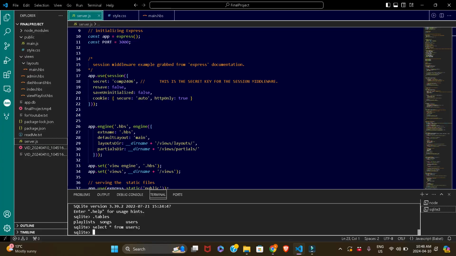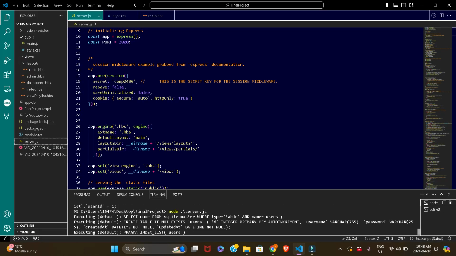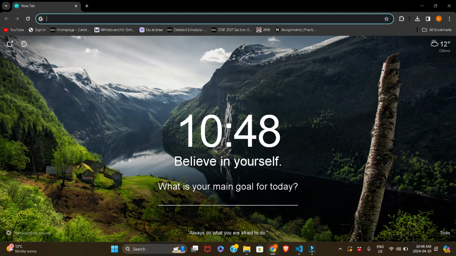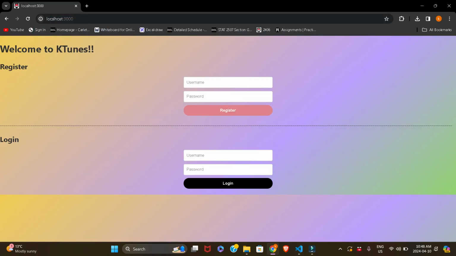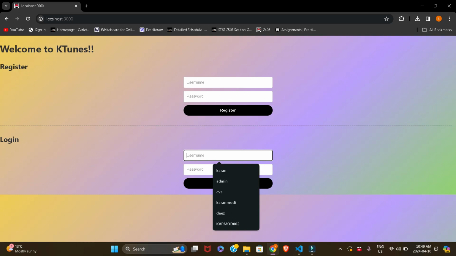Now let's go to localhost 3000. This is also a cool feature. In the README text file, I've included the admin username and password credentials.